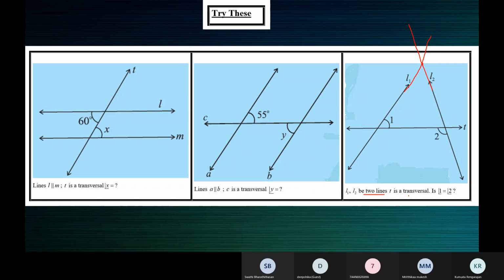Angle 1 is not equal to angle 2 because L1 is not parallel to L2. They are simply two lines. So angle 1 is not equal to angle 2.